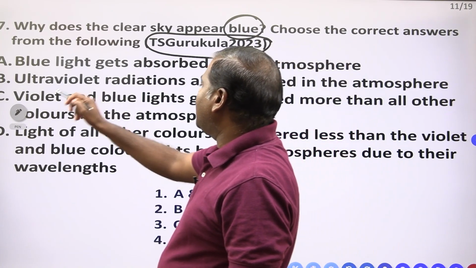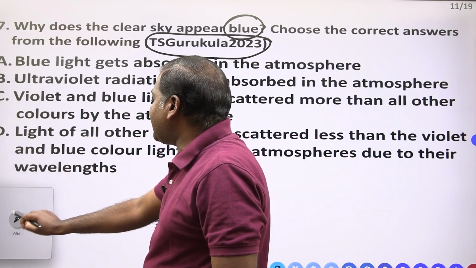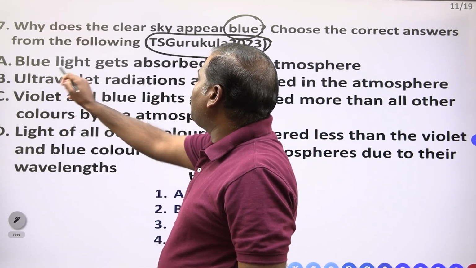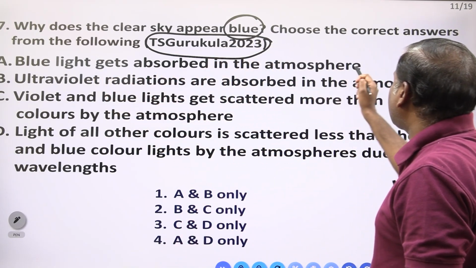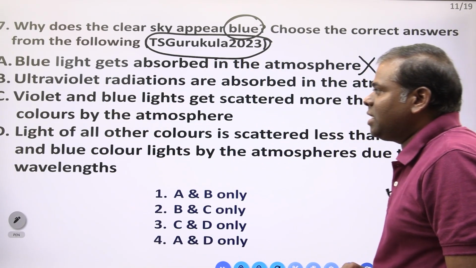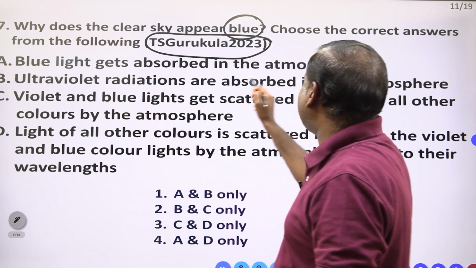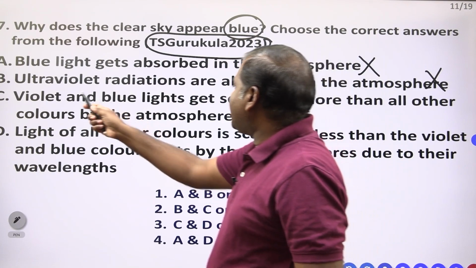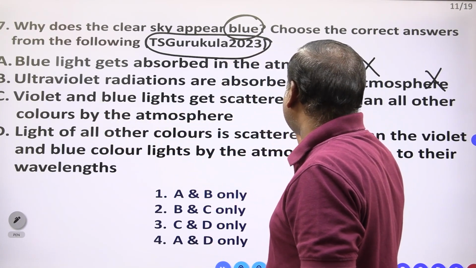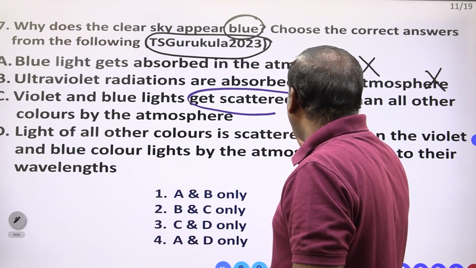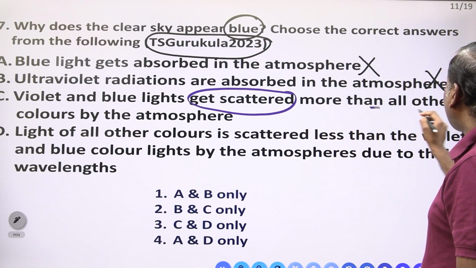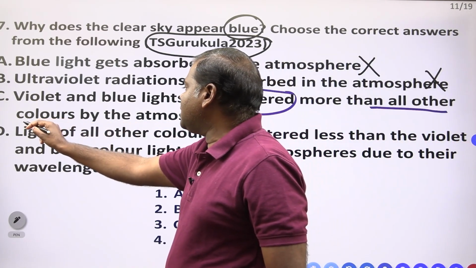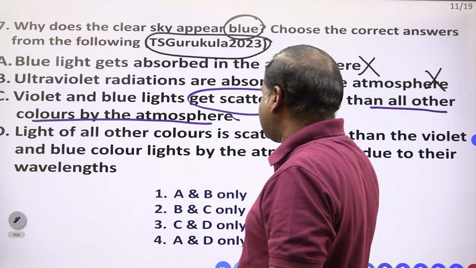Once you have to see the sky, why is it appearing as a blue color? Blue light gets absorbed in the atmosphere. Not correct. Ultraviolet radiations are absorbed in the atmosphere. Not correct. Violet and blue light get scattered more than all other colors in the atmosphere. This one is correct.